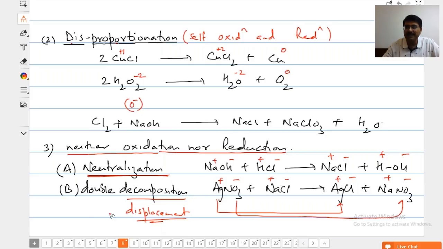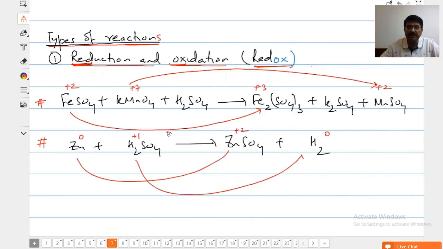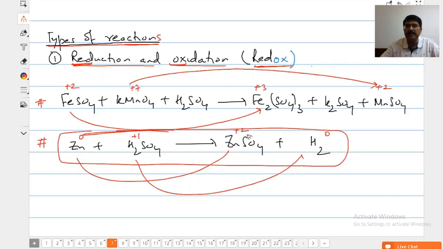Double displacement: look, with silver we put chloride and silver nitrate has been decomposed and sodium chloride has been decomposed. We call it double decomposition, double exchange. Whereas this reaction is simply known as displacement.